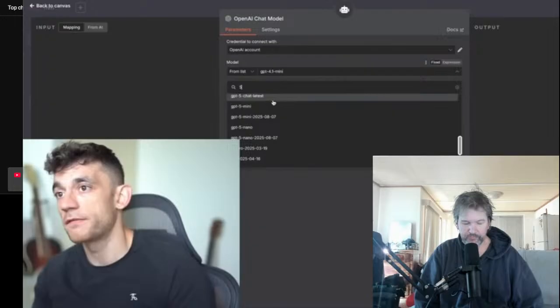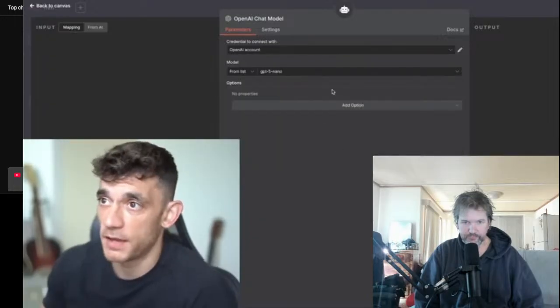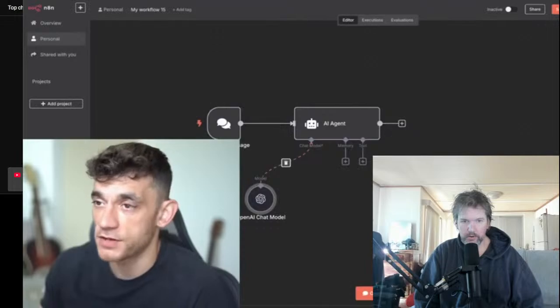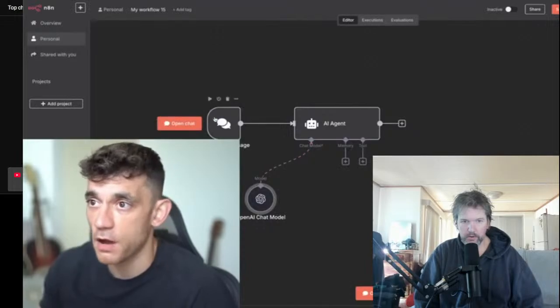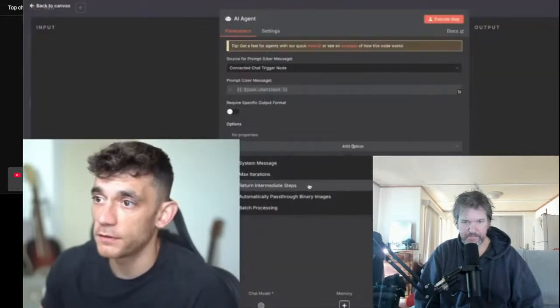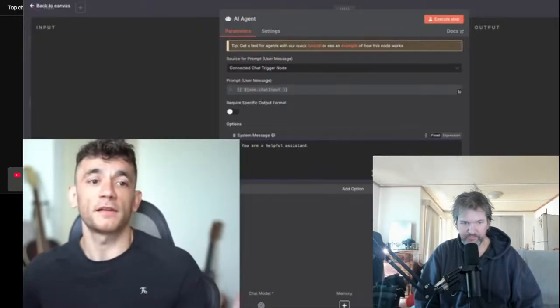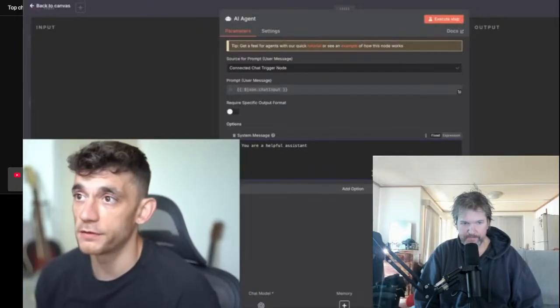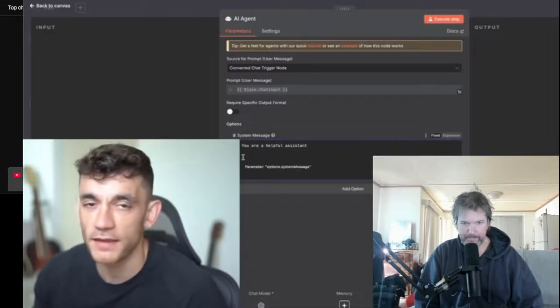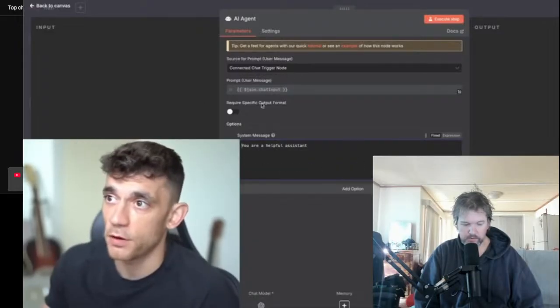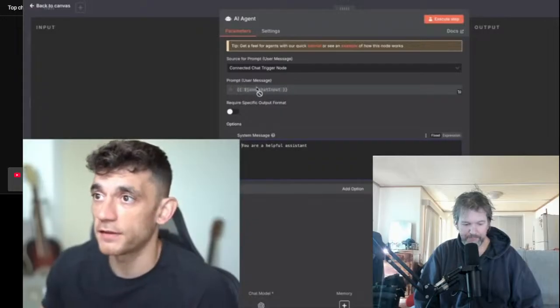So what we can do is type in 5 over here. Let's go with Nano just to make it easy and simple, all right? And then we've got that set up. So we've got the OpenAI chat model that's going to run when we run the chat. Inside the AI agent, we're going to select system message, and from here you can basically tell your agent whatever you want to do. Now, you might be wondering, where does it get the instructions on what to do next? So what you can do over here is select a prompt, use a message, and inside this section, we've got the chat input.